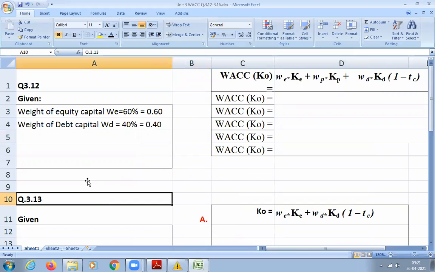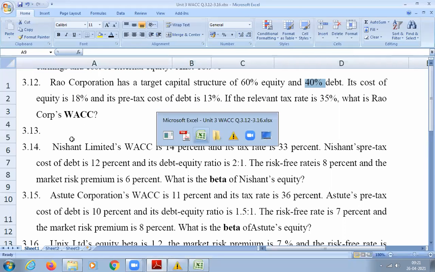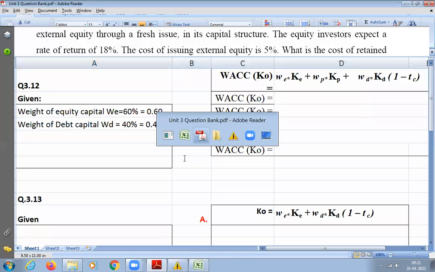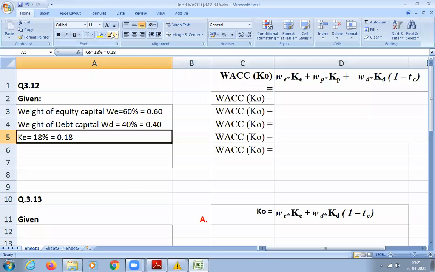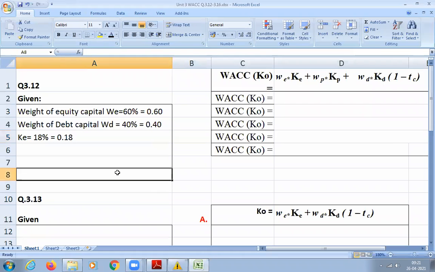This is what he has given there. 60% is equity and debt is 40% in the overall capital what they have. So he has given us indirectly the weightage. So we don't need to calculate the weights. So WE is 60% and WD is 40%, that is 0.6 and 0.4. Then next what he has given, how much is the cost of equity? 18%, that is nothing but 0.18.